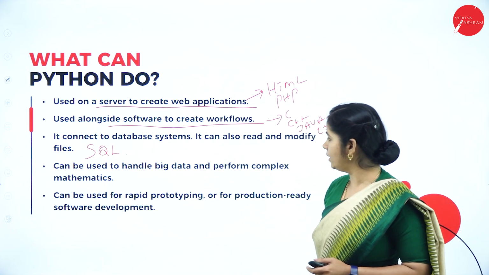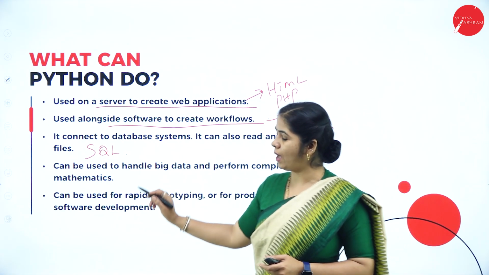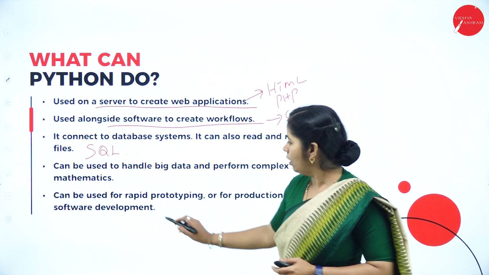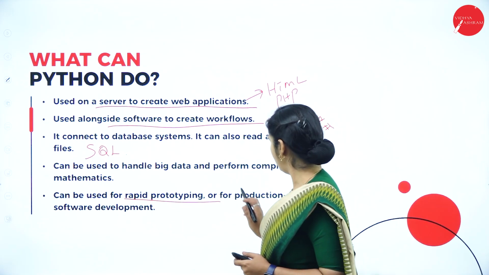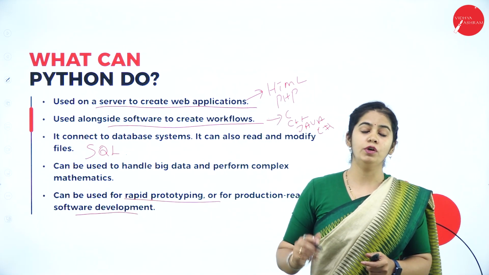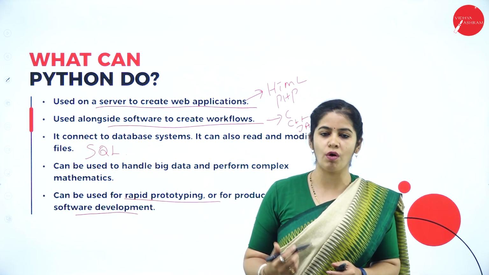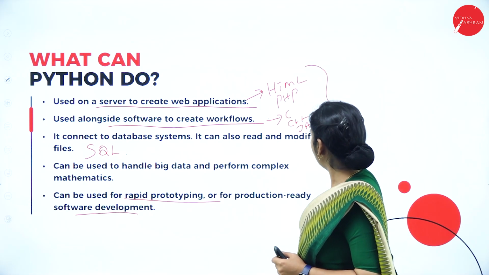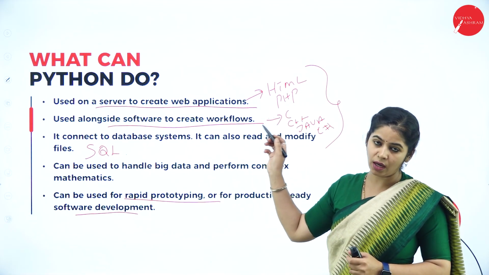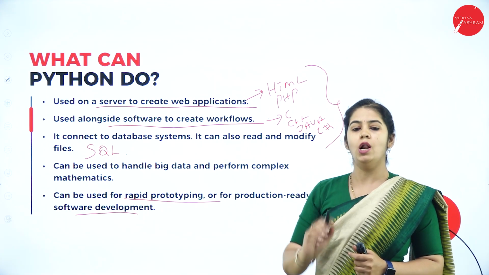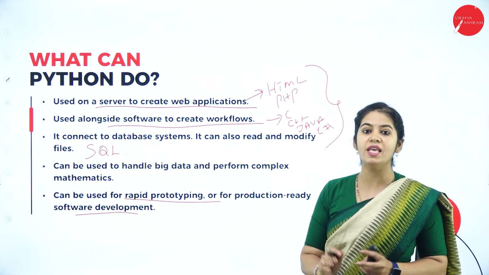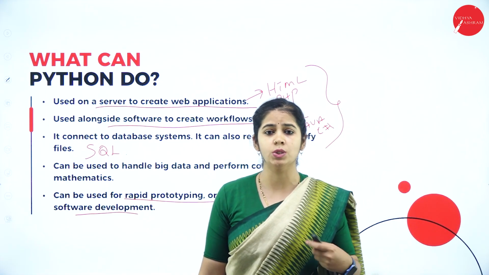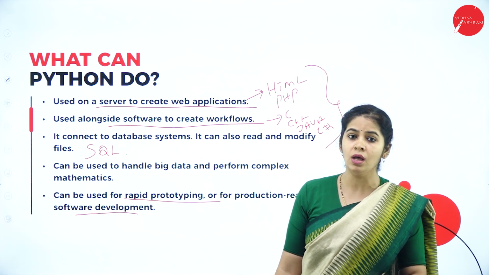It can be used to handle big data and perform complex mathematical solutions. It can be used for rapid prototyping for production-ready software development. Using Python, you can develop software rapidly. Rapidly means in a short time. So what all these languages together do, Python alone can do. That's why it covers everything. This is the reason why we are switching from other programming languages to Python.